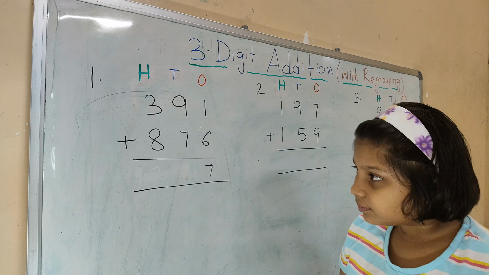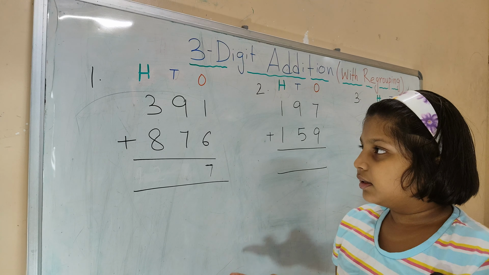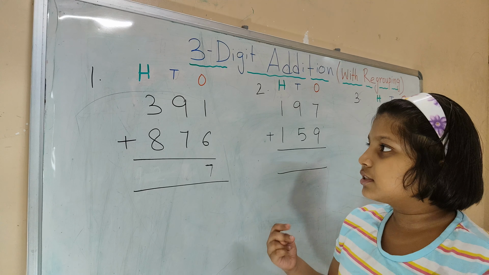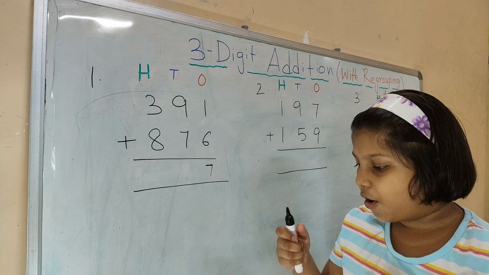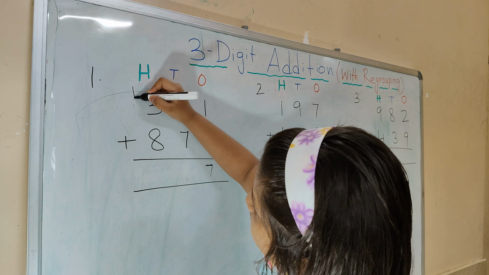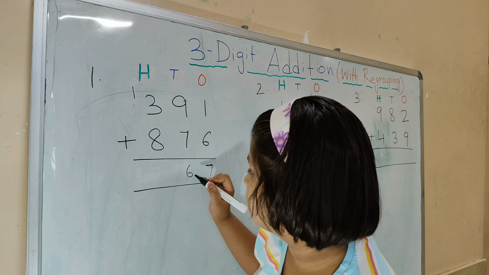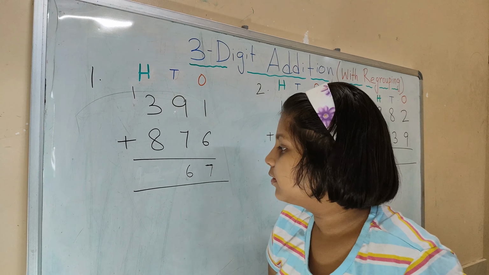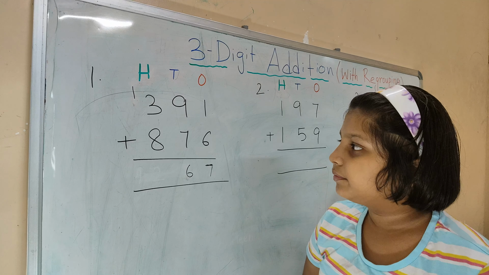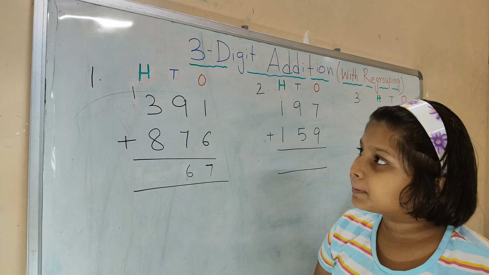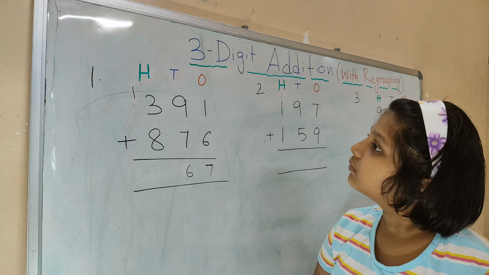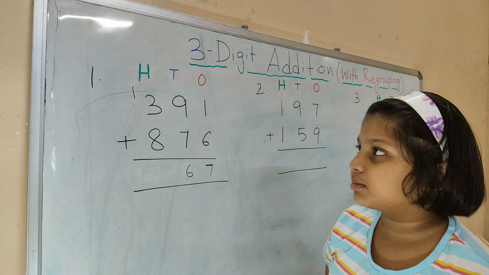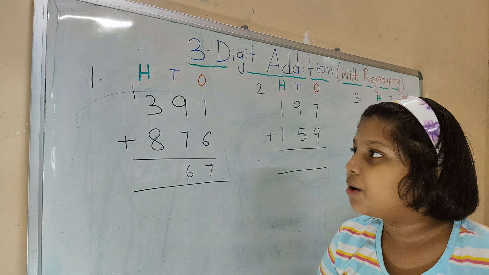Add them: 9, 10, 11, 12, 13, 14, 15, 16. 16 tens. So 6 you have written under the tens place, and the 1 is the carryover in the 100 place, right?